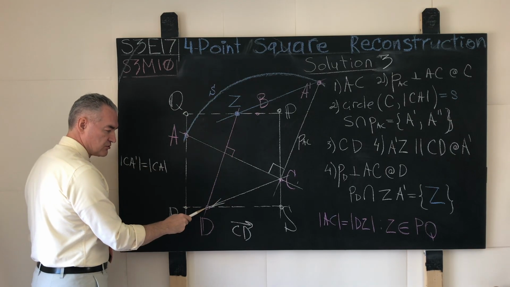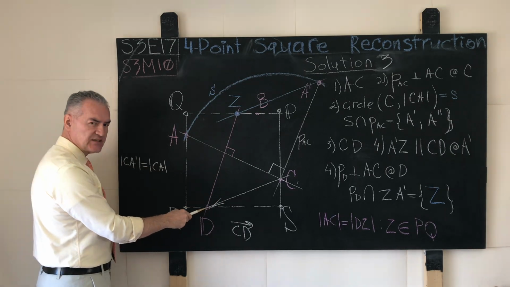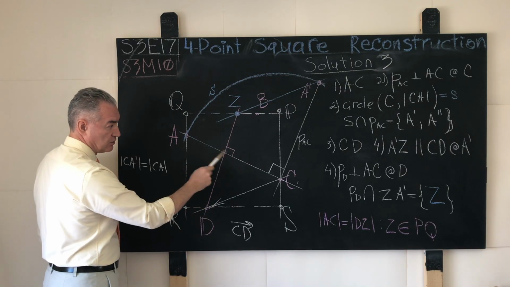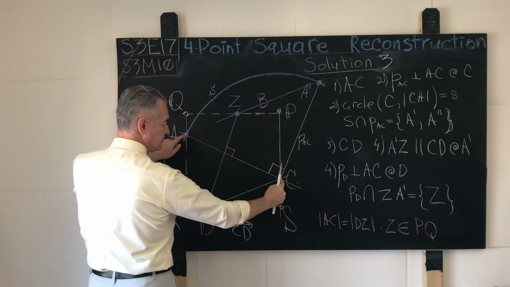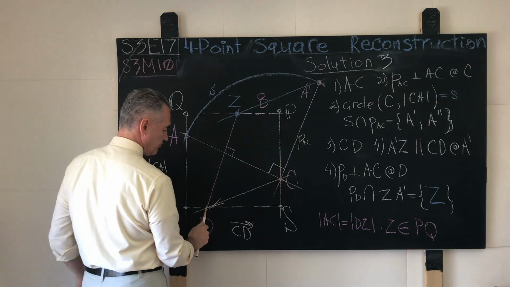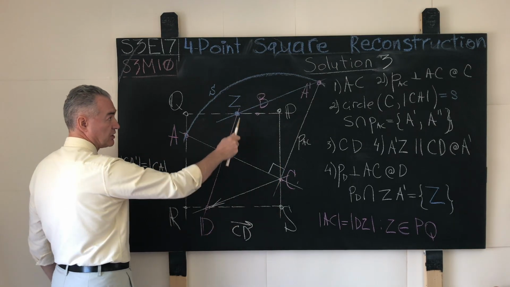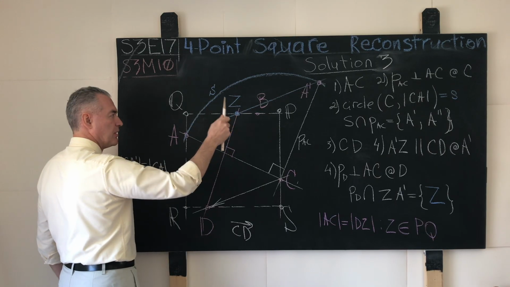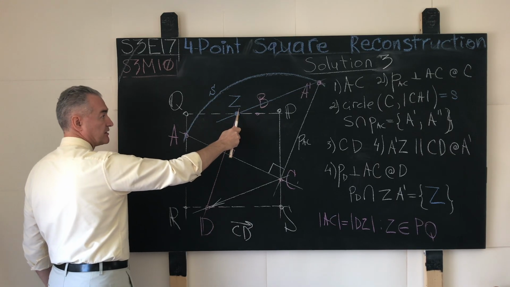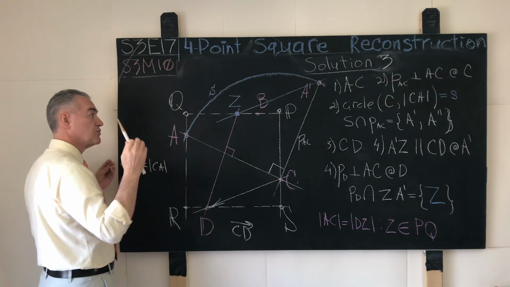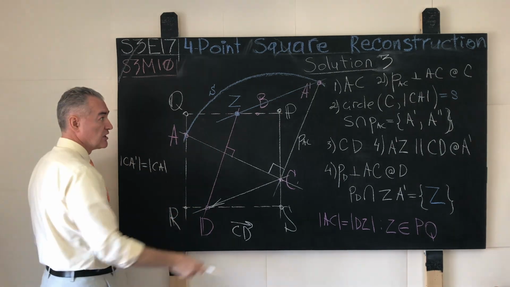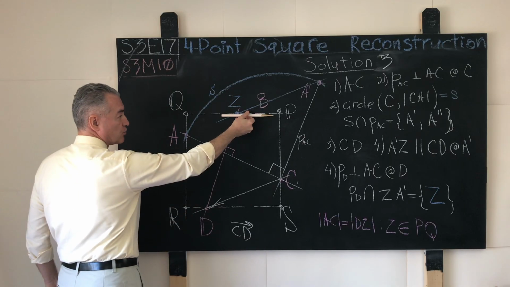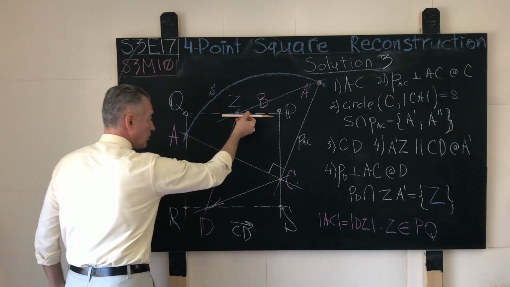And because D rests on the side of the square, the chords are orthogonal, and all the points of AC belong to the sides of the square. The point D belongs to the side of the square. The point Z has no choice but to belong to the corresponding side of the mystery square. And once we know the location of the point Z, game over. Straight line ZB marks one side of the mystery square.